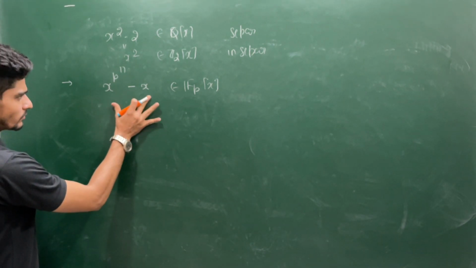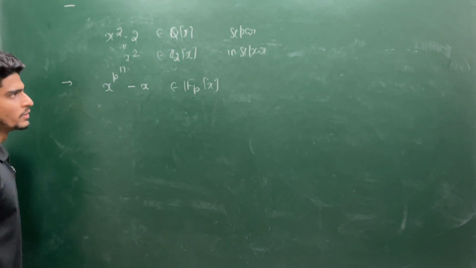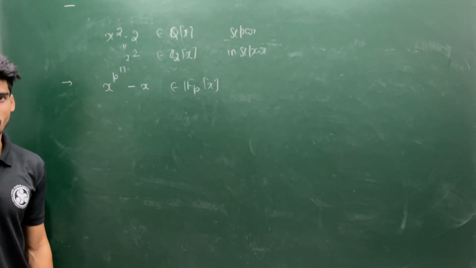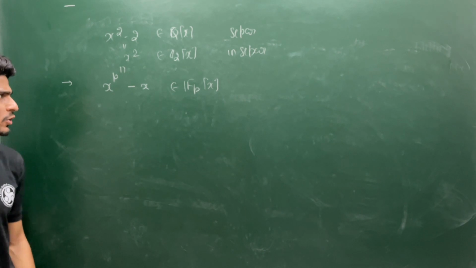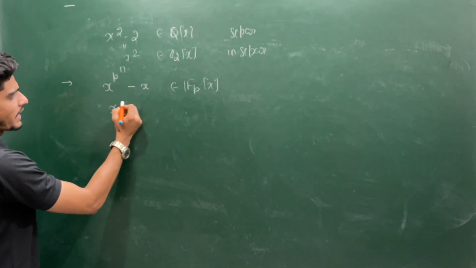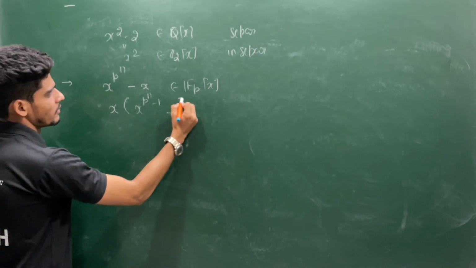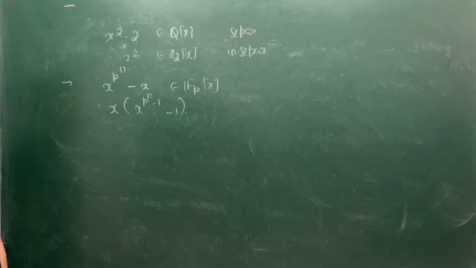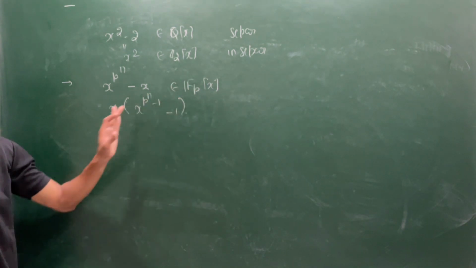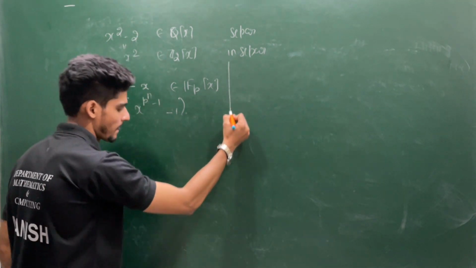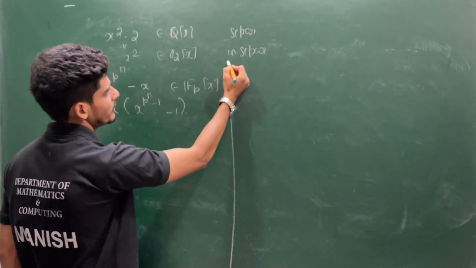So what can you say about whether this polynomial is separable or not? You can write it in this manner, say x times (x to the power p^n minus 1 minus 1). In general, to check whether it has a multiple root or not is a little bit difficult task. Let's see this criteria. Then I will come back to this again.